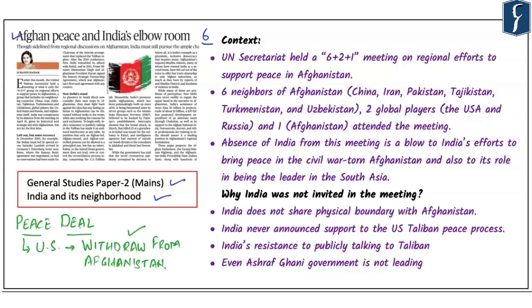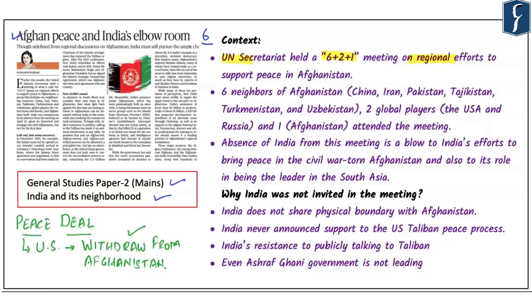And since US was in a hurry, it actually imposed peace deal on the Ashraf Ghani government. It also seems very plausible that in this entire peace deal, Taliban would be the ultimate winner in this entire scheme of things. At the same time, India also needs to recalibrate its position in context of Afghanistan. However, there are many things that have happened in the recent past which actually questioned the position of India in this entire peace deal. In this context, author has highlighted one very important aspect.